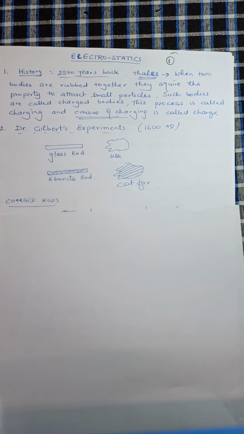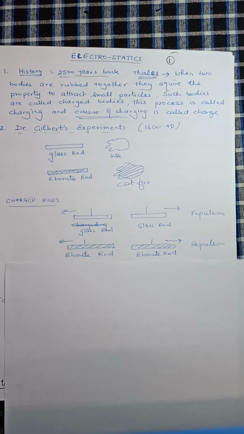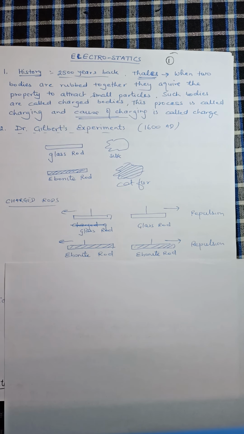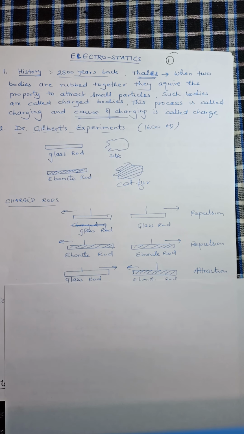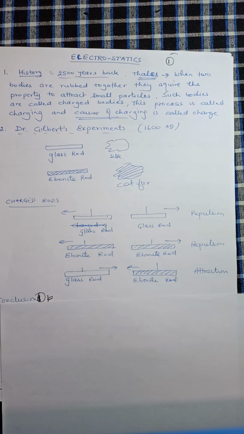Dr. Gilbert observed that two glass rods after charging repel each other. Two ebonite rods after charging repel each other. One glass and one ebonite rod after charging, if they are brought closer, they show the phenomenon of attraction. They attract each other. This was a simple experiment, but two conclusions were drawn. A new thing was discovered about charges. The first thing is that charges are of two types.